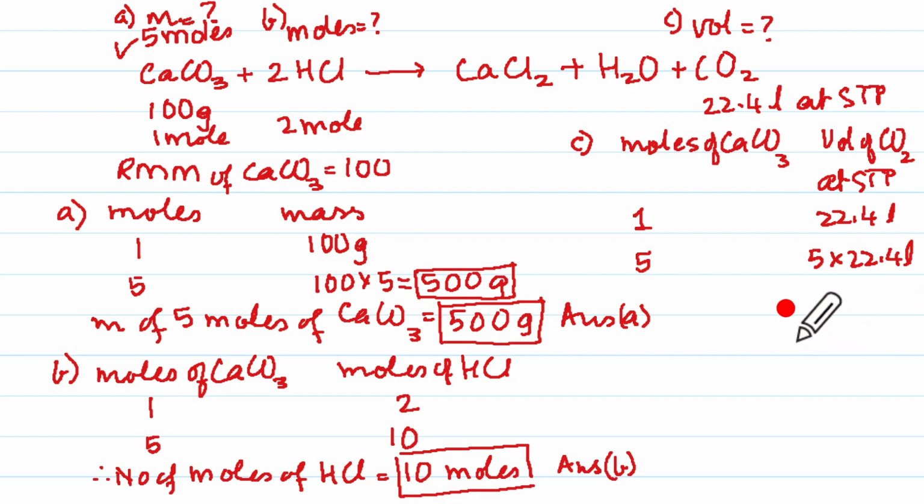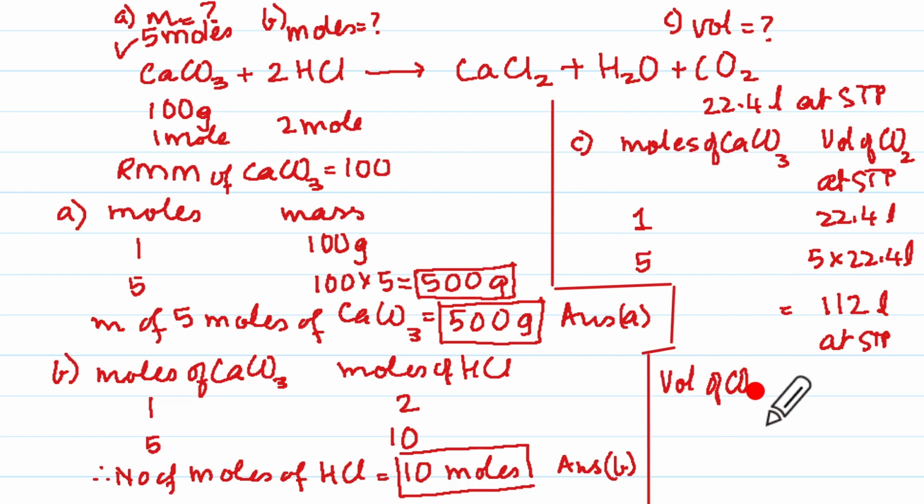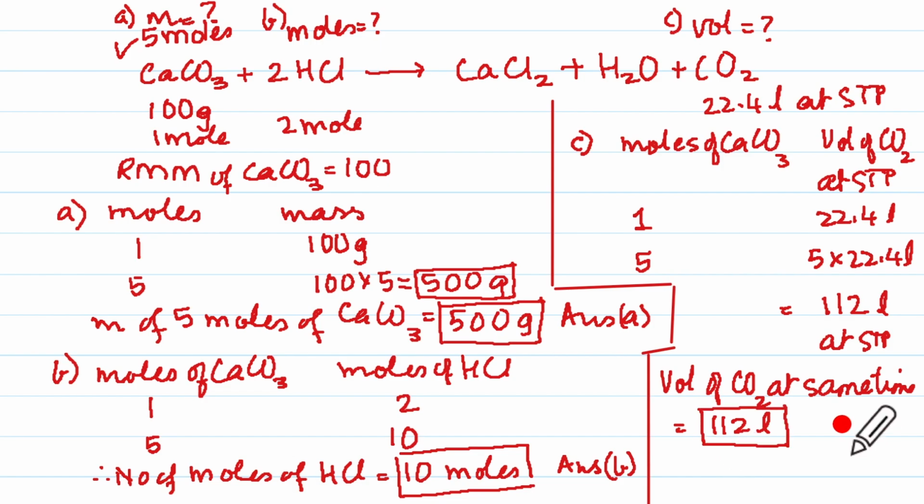And the answer will be at STP. And we will write the answer as volume of carbon dioxide at STP would be equal to 112 liters, and that is our answer C. 1 mark for this, 1 mark for this, and 1 mark for this. So hope you are getting full marks so far. Write in the comments whether you got for this question 3 full marks.